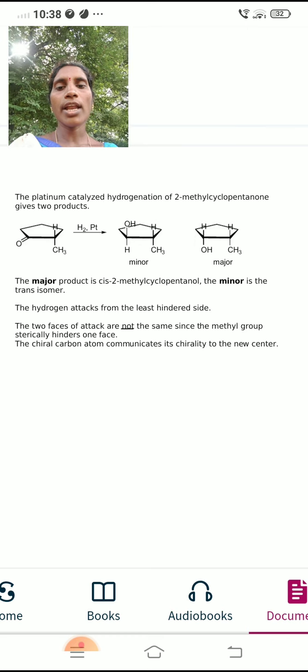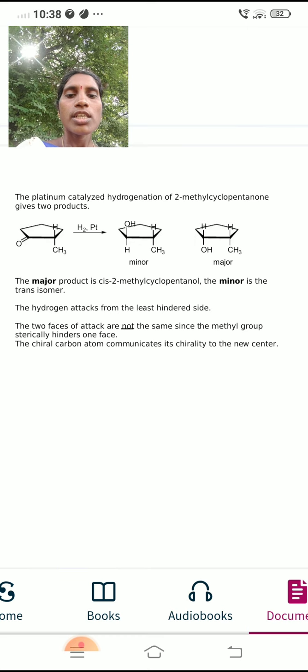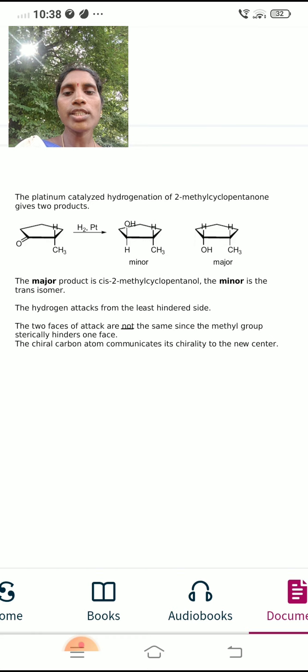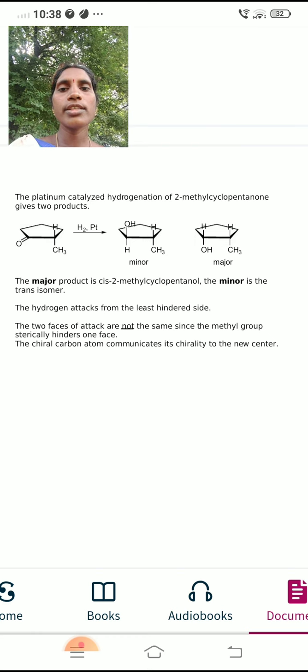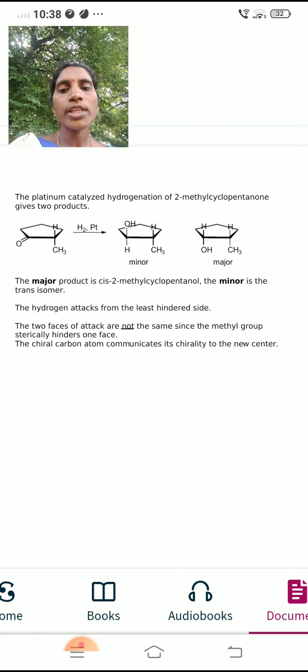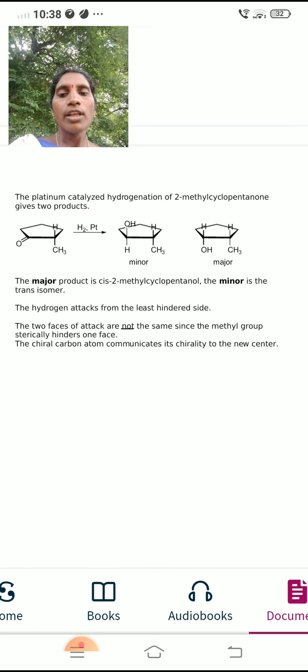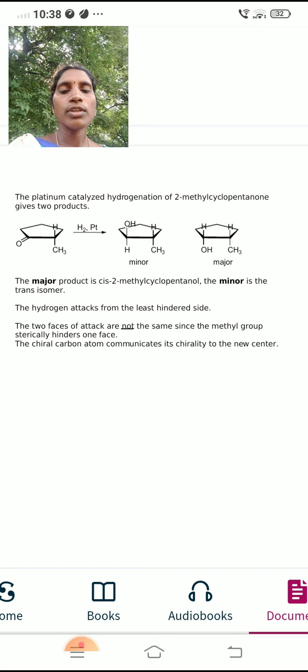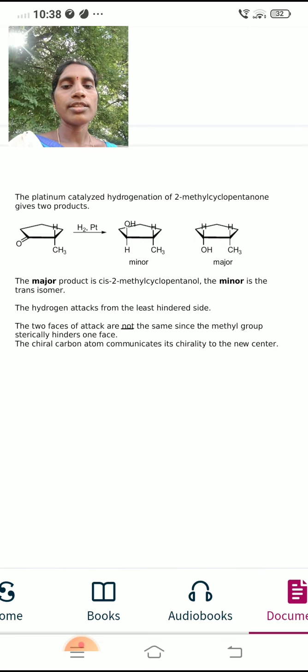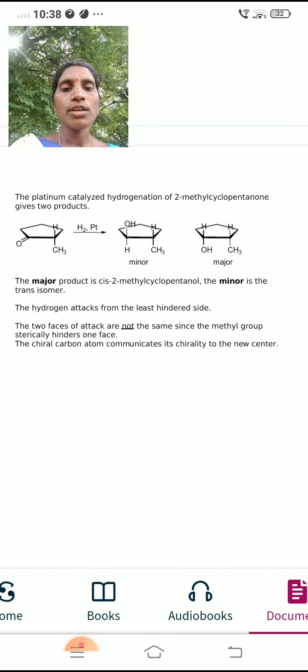The hydrogen attacks from the least hindered side. The two faces of attack are not the same, since the methyl group sterically hinders one face. The chiral carbon atom communicates its chirality to the new center.